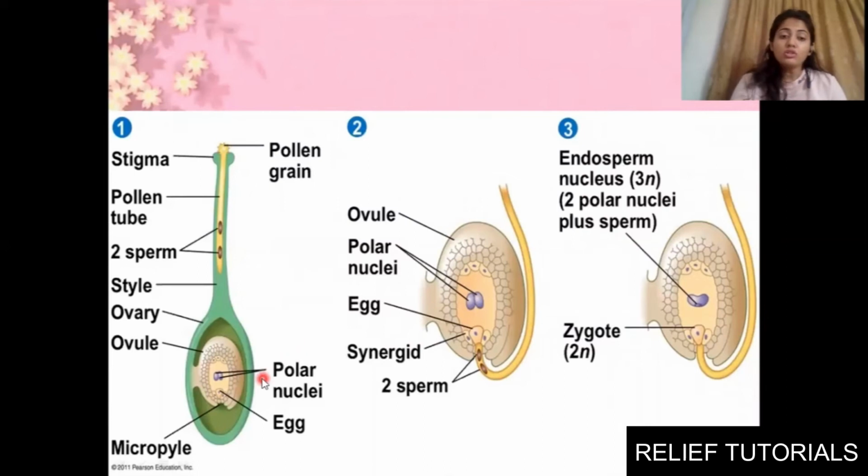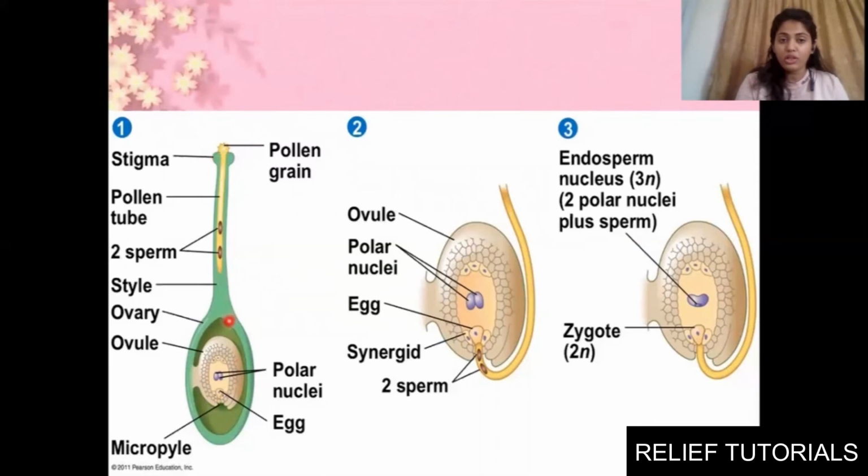We will also study the structure of this ovule, or you can say the structure of the ovary. As you know, in the pollen grain we have two male gametes and one tube nucleus. In the same manner, in the ovule also something will be present, might be nucleus or egg cell or whatsoever. We will go through that in detail. So this much is clear.